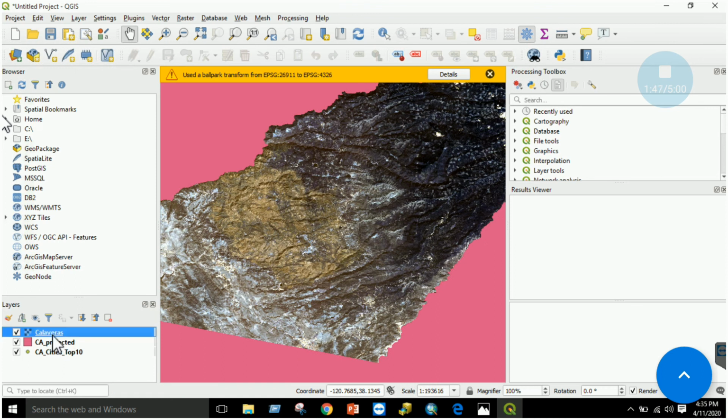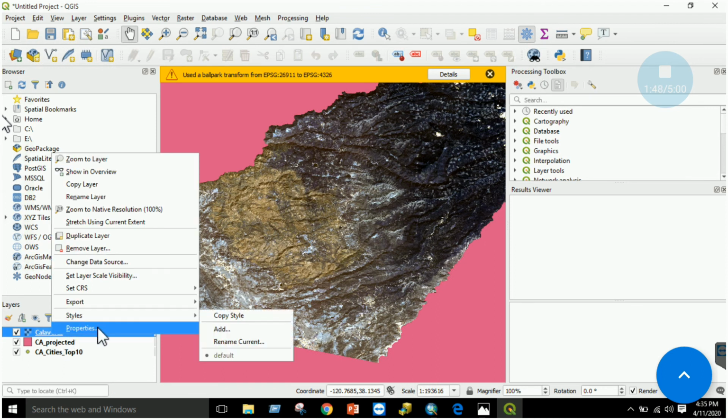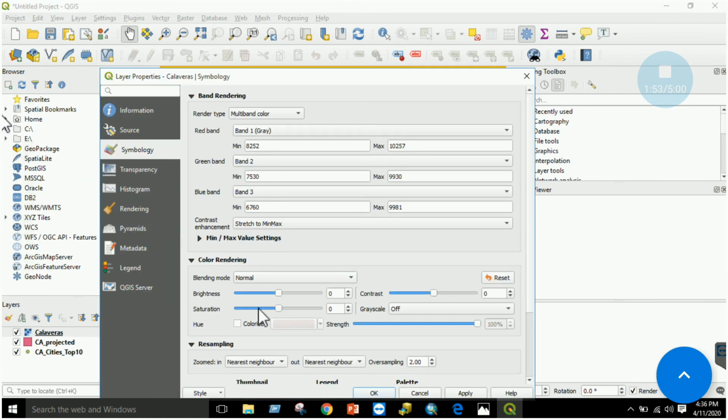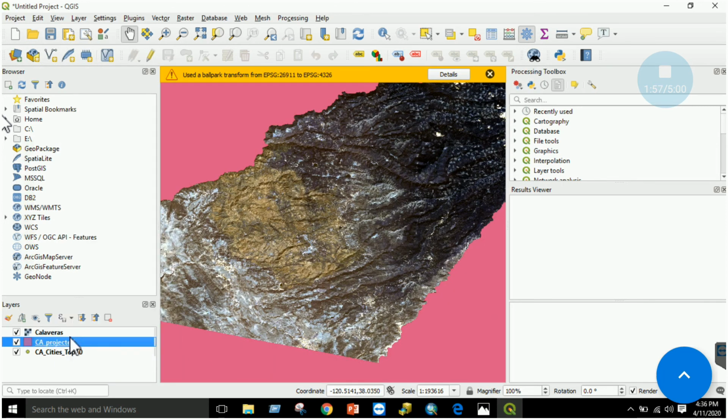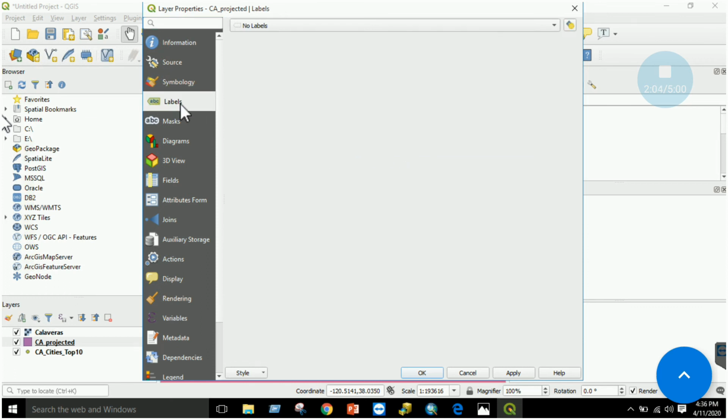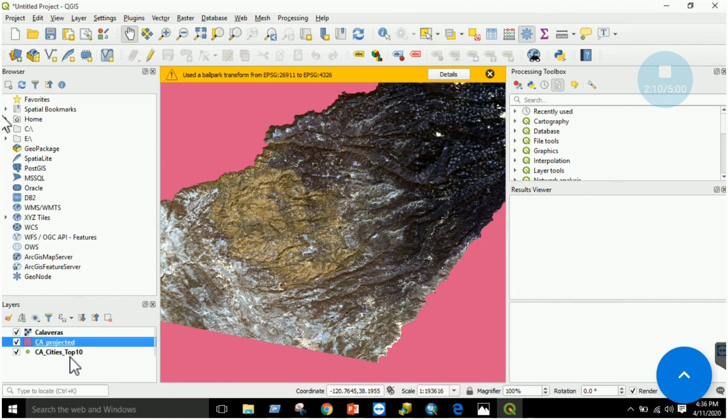Now next is to change the properties. Go to the properties section. You can change the symbology the same way you changed it in ArcMap, right? Similarly, for a vector layer, you can go to the properties section and change the colors and symbols. Similarly, you can label these features, if there are any labels available.